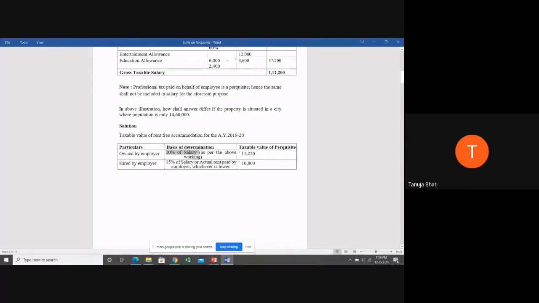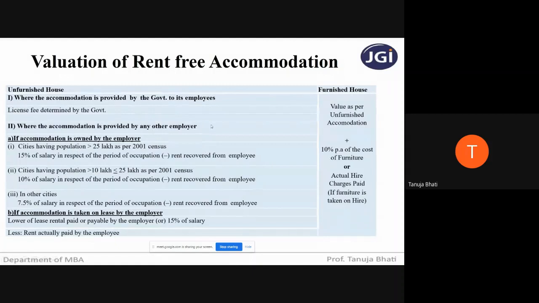And if it is taken on hire, it remains the same: 15% of salary or actual rent paid by the employer, whichever is lower. So remember students, only if it is owned by the employer do you need to check the population to know whether it is 15%, 10%, or 7.5% of salary. I hope you have all understood the calculation of unfurnished house, because I will be asking you about this provision before we conclude the lecture.